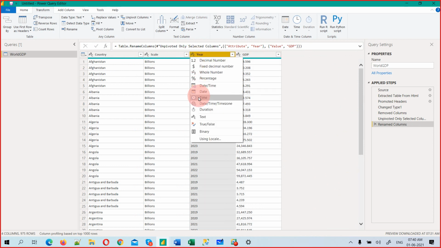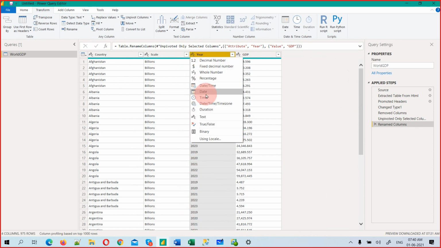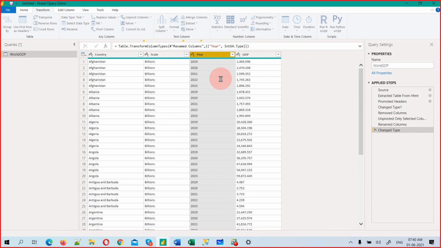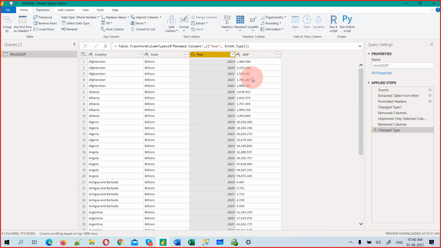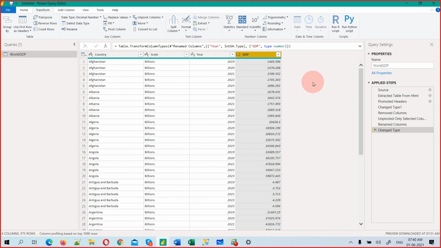But you see, here it is not actually ABC. ABC means text. Actually this is not ABC. This is a date. I could use date, but even for date I could not go, because I don't have DDMMYY. It's only YYYY. So what I can do is go with this option, whole number. That is also perfectly fine. And this, you just observe a dot is there, which is a decimal value. Let's change to decimal. And now for me data is prepared. I have perfect data.